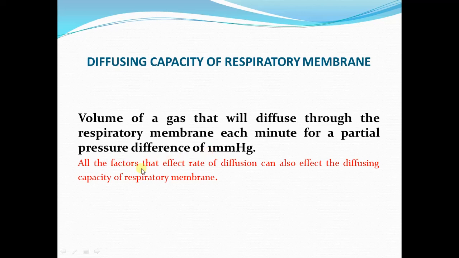Remember, all the factors that affect the rate of diffusion of the gases across the respiratory membrane can also affect the diffusing capacity.